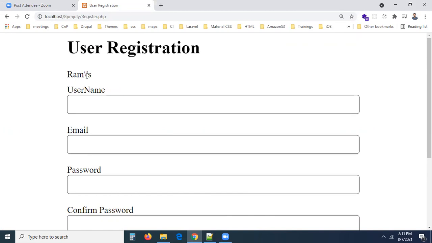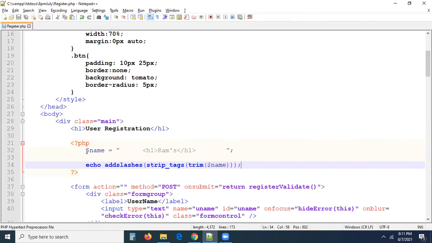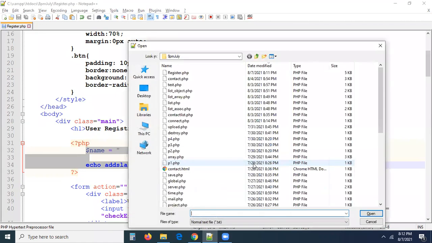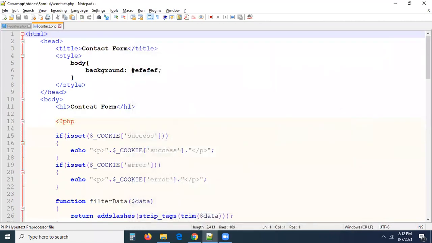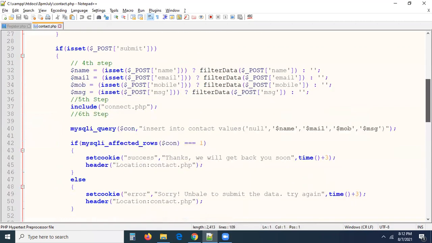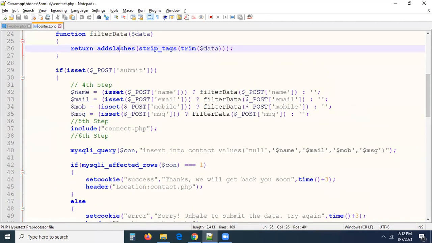If you try to insert without the addslashes method, what is going to happen? It will stop the SQL query insertion. You can check this if you want so that you will understand clearly. Okay, let me do one thing. Go to your contact.php. Where is your contact? This is the file you have, right? Okay, now you are not going to use the addslashes method. I'm removing the addslashes method, just tags and empty spaces only.